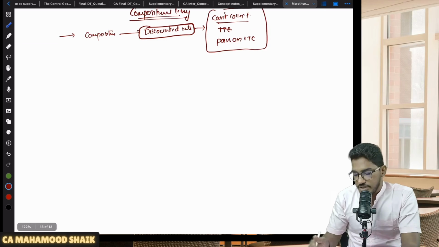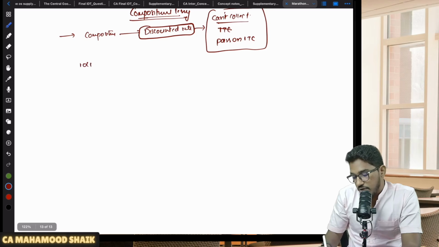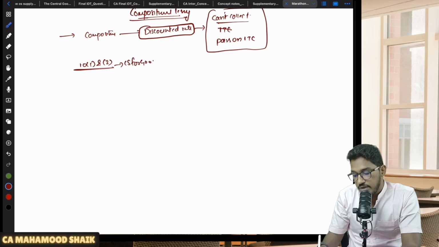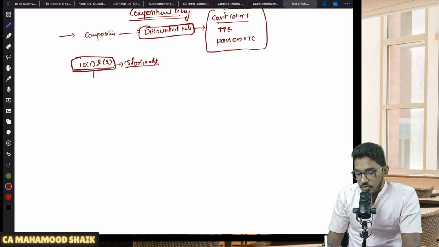So having said this, now I will try to explain the composition scheme under section 10 subsection 1 and 2, which is also called the composition scheme for goods. Sir, who can opt for this composition scheme? Who will be eligible? Only the following category of suppliers are eligible for composition scheme.